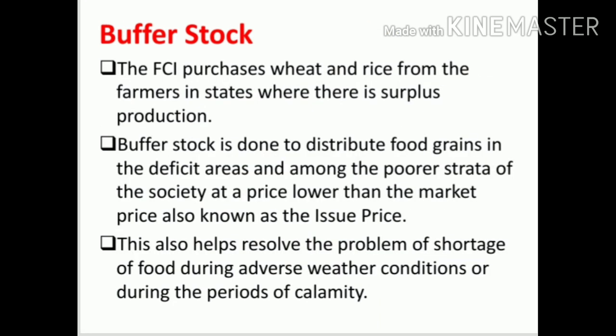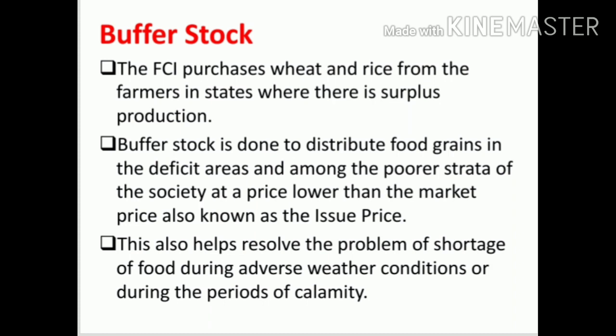The next concept is buffer stock. Buffer stock is the stock of food grains, namely wheat and rice, procured by the government through the Food Corporation of India. That is, the Food Corporation of India will buy food grains from the farmers and store them. The FCI purchases wheat and rice from the farmers in states where there is surplus production. Surplus means where we have huge production.